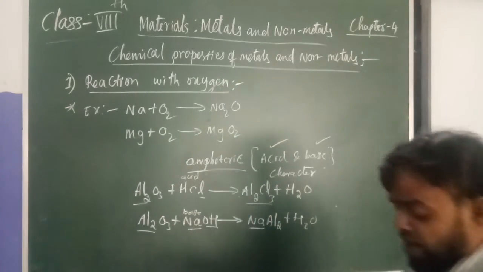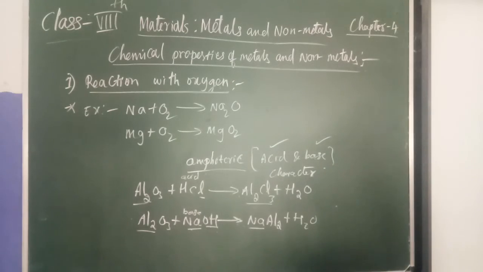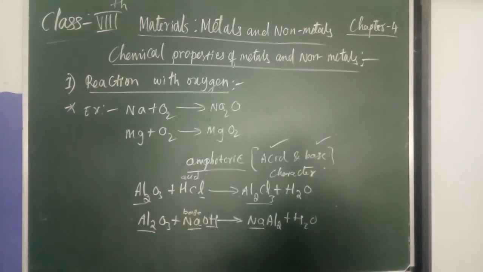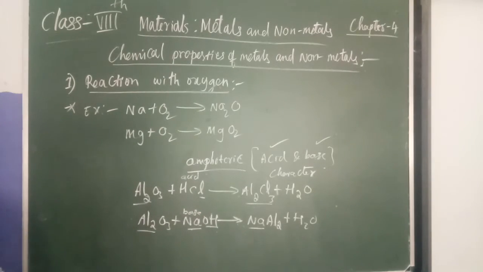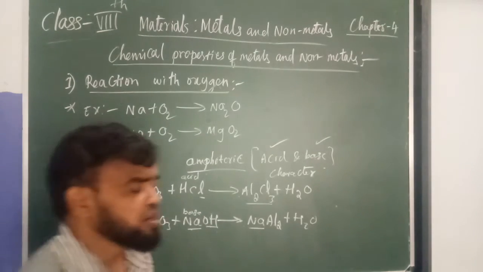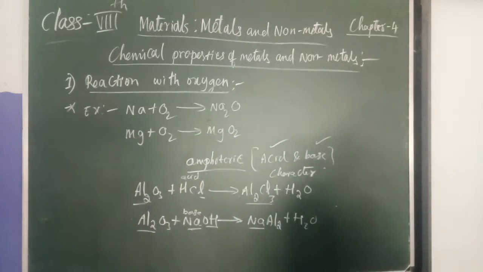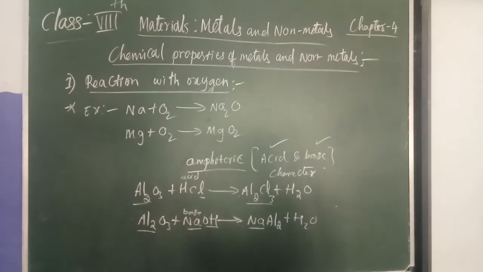Now next I am going to explain here. Some metals react with oxygen to form metal oxide, and the nature of that is that it turns blue litmus to red litmus, and some non-metals are neutral. I told that one.